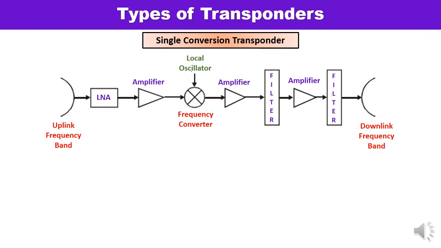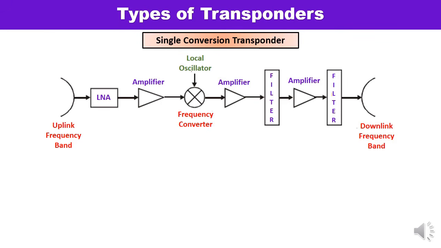So first we are talking about the single conversion transponder, which is also known as a quasi-linear repeater, quasi-linear transponder, or bent pipe, right? So you know the function of the transponder is frequency conversion as well as to amplify the signal strength.